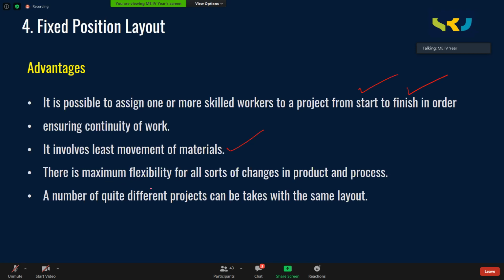And there is maximum flexibility for all sorts of changes in the product and processes. Irrespective of the process or the product you are dealing with, when it is built at one place, there is much flexibility. Any machine or any labor can come there and build. A number of quite different projects can be taken up in the same layout. You can build a turbine at one place, you can build a ship, you can build an airplane. Different types of products can come under this fixed position layout.